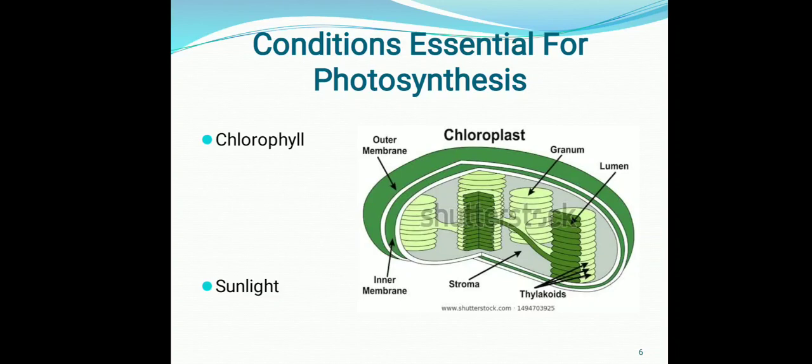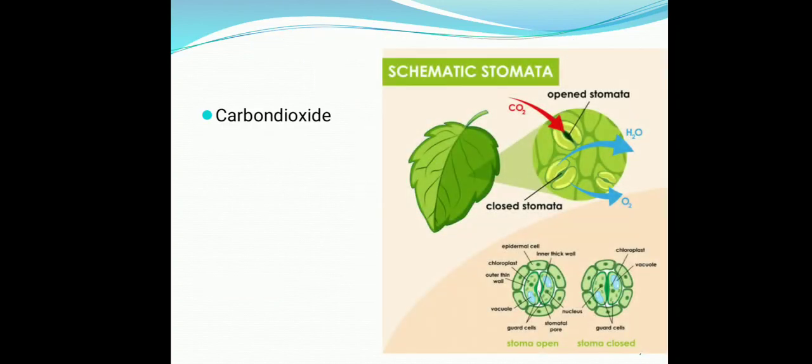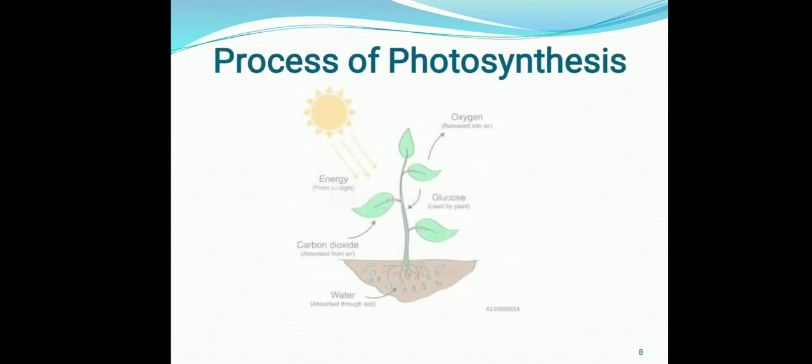So the second essential condition for photosynthesis is sunlight. The third essential condition is carbon dioxide, which is taken by the plant through the stomatal opening. These stomata are present on the lower surface of the leaf. From these openings, carbon dioxide gas is absorbed by the plant. And the last essential condition for photosynthesis is water and minerals, which are absorbed by the plant through their root system. Now students, you are aware of the essential conditions for the photosynthesis process.